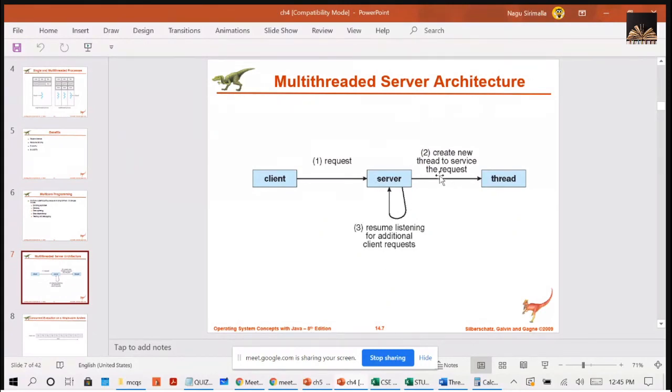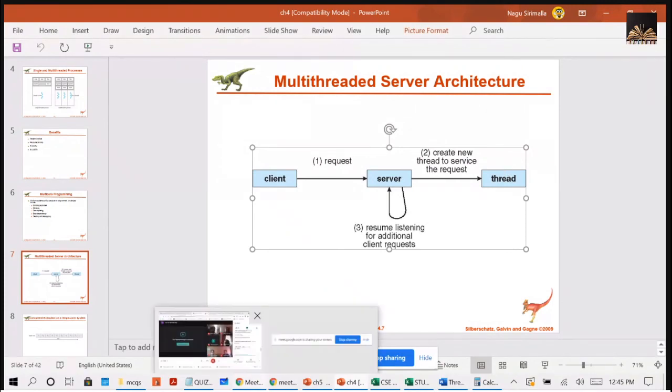For this, the solution is if the server is using the multi-threading concept instead of a single threaded process. It can generate multiple threads for each client request. If a client makes a request, a thread will be generated and that thread will be serving the client request. That way, if n number of client requests come, n threads will be parallelly serving the client requests. So that is the advantage of having the multi-threading concept. You understood?